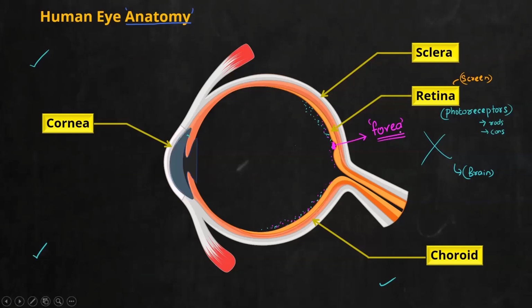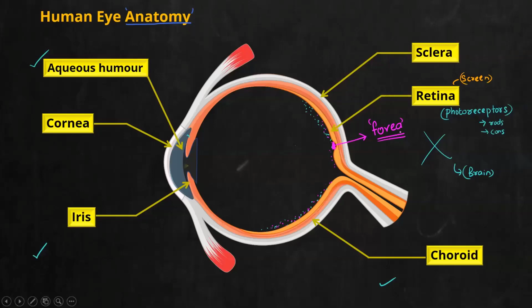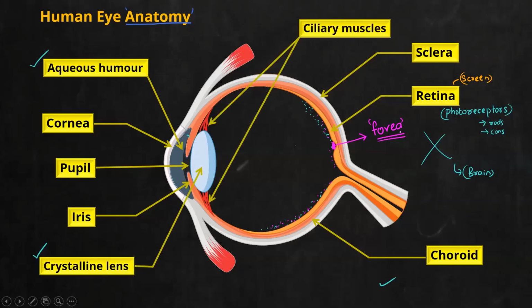Then between the cornea and iris, you have a fluid-like material filling them that we call aqueous humor. Now you have the iris in this region, and in the middle portion, you have a small opening. We call it the pupil. Now the main part, the eye lens, is held together by the ciliary muscles. I told you the name crystalline comes from a protein present in the eye lens known as crystallin. This eye lens will be convex in nature, or I can say this is a converging lens. So it will form a real and inverted image on the retina.